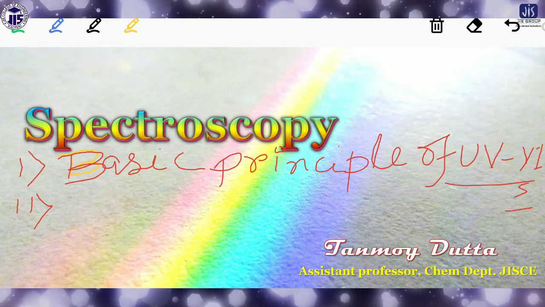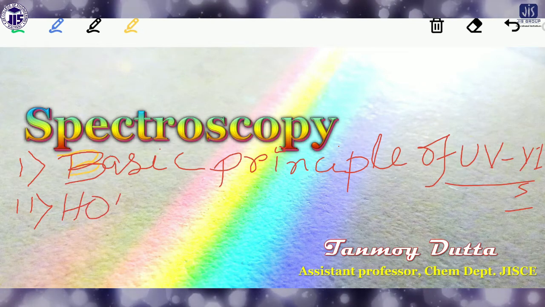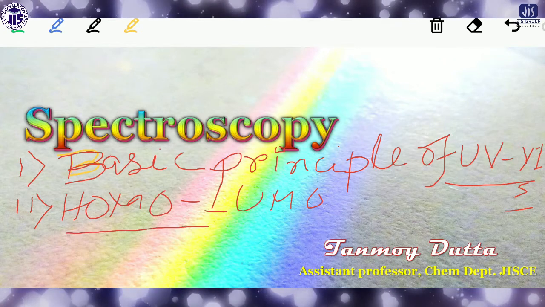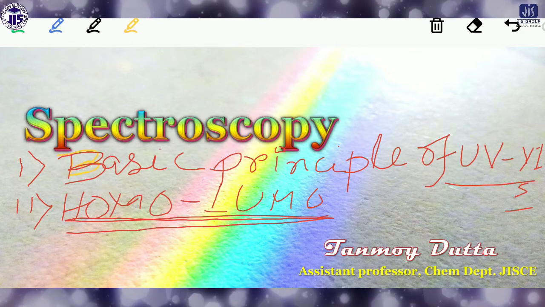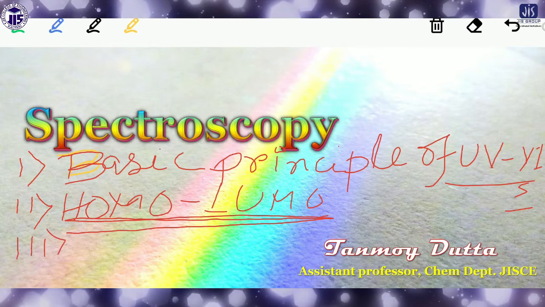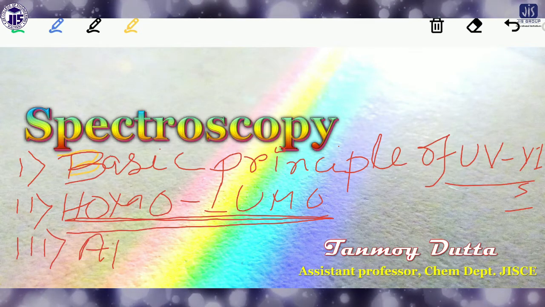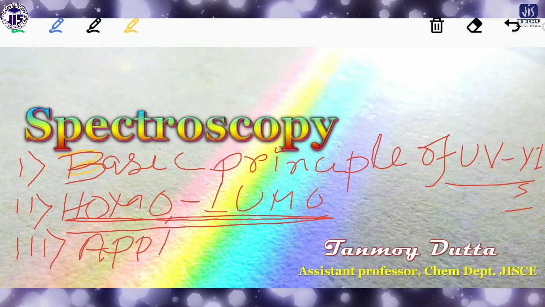We'll discuss those things also. Third, we'll discuss the concept of HOMO and LUMO. That is very important, which you have to know, what the HOMO LUMO is, because depending on this factor we have to discuss all those things. Then we'll discuss the application of the UV visible spectroscopy. So this is the application part.